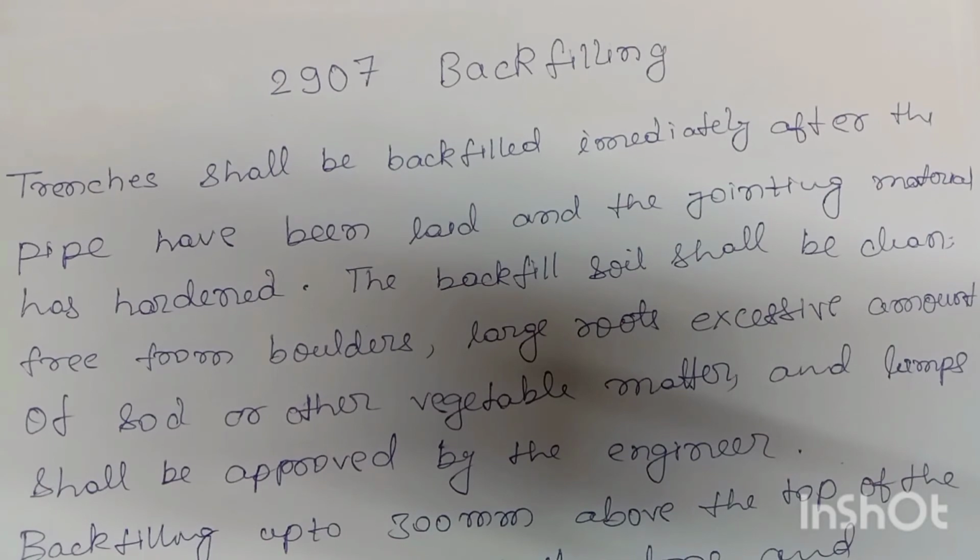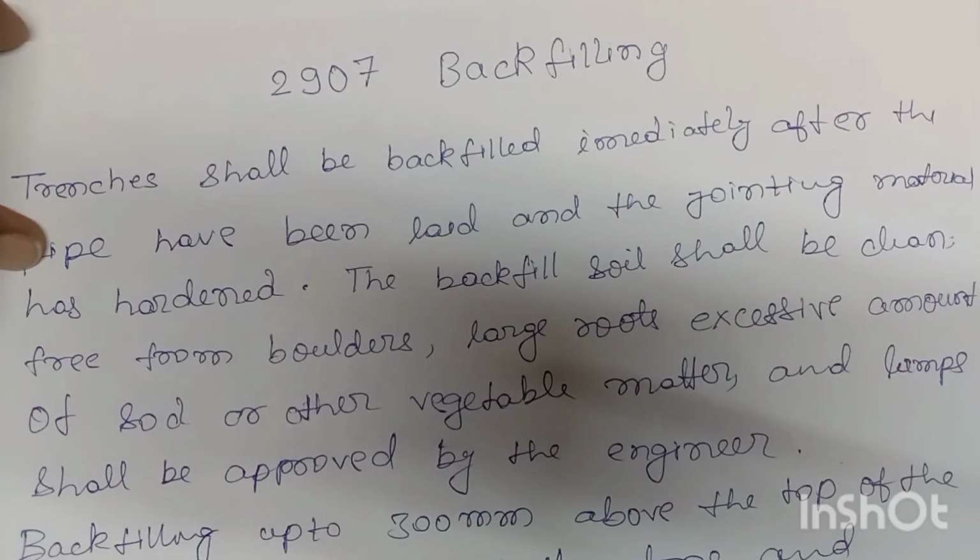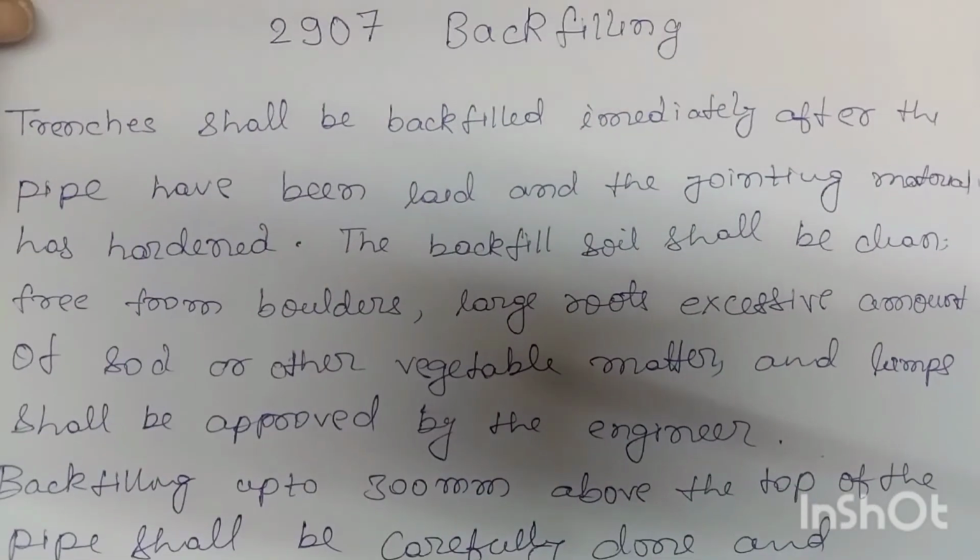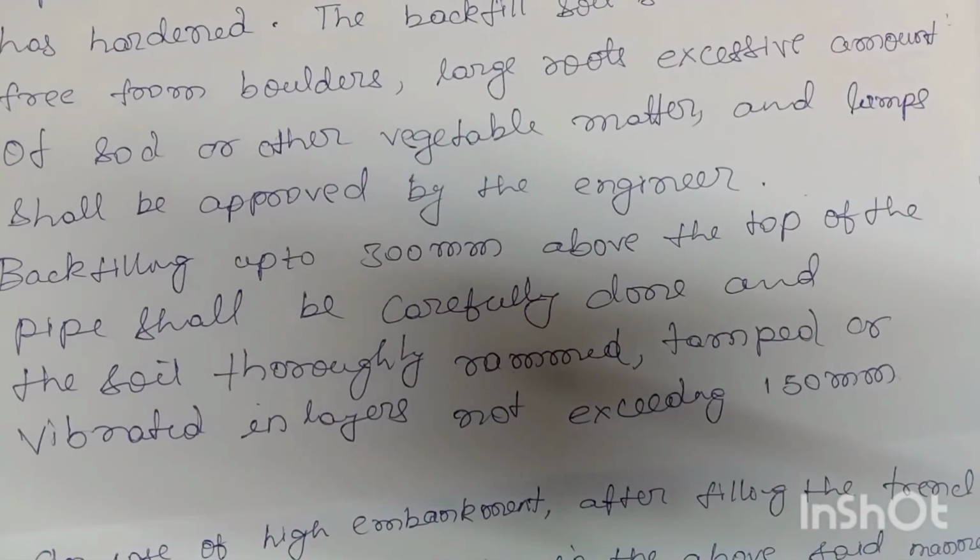2907 Backfilling. Trenches shall be backfilled immediately after the pipes have been laid and the jointing material has hardened. The backfilling soil shall be clean, free from boulders, large roots, excessive amount of sod and other vegetable matter, and lumps shall be approved by the engineer.